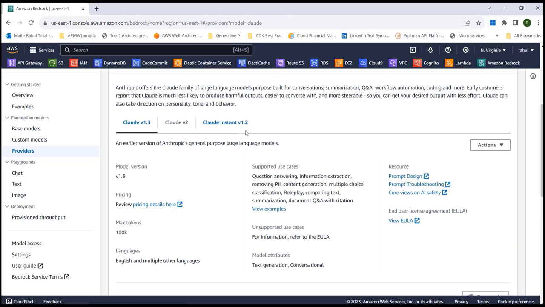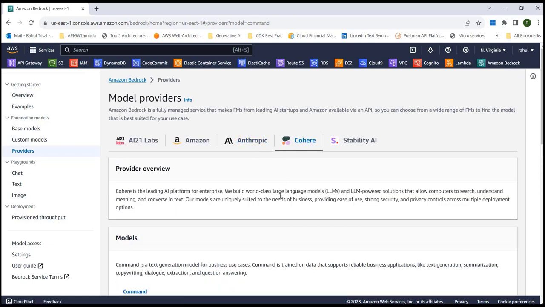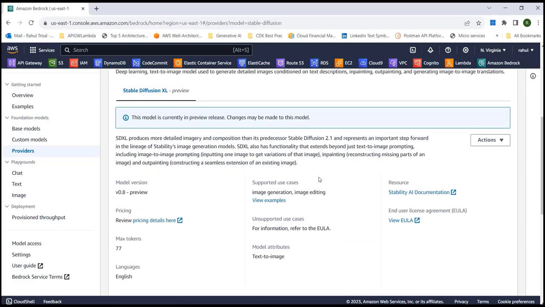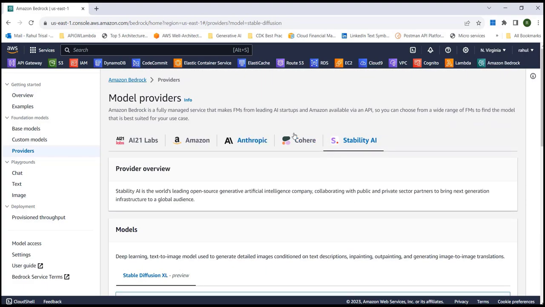Then you have Anthropic, then you have Cohere, which is the one we are going to use for this use case. And then you have Stability AI. If you need to generate images, then you use this Stability AI.